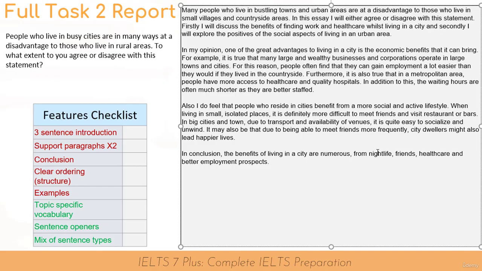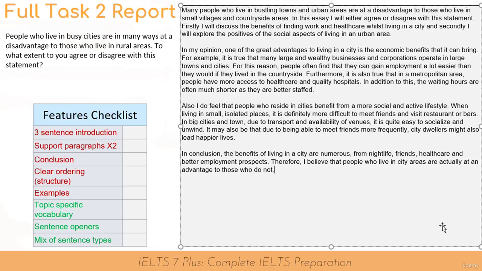I now need to give my opinion once more. Therefore, I believe that people who live in city areas are actually at an advantage to those who do not.